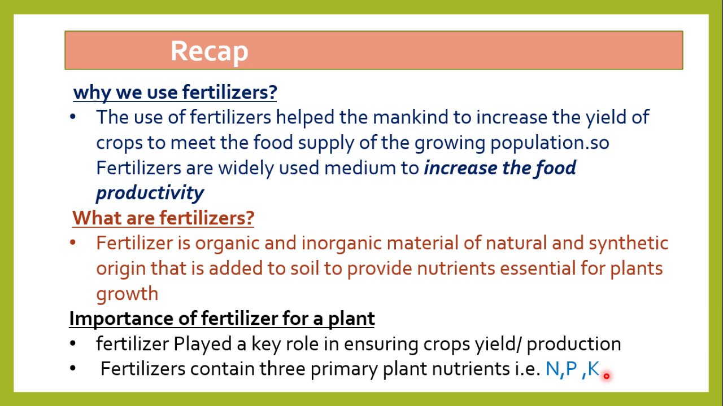So, why are they needed? Recall, nitrogen helps the plant in its better growth. Phosphorus makes the roots stronger, and potassium is helpful for fruits and flowers.